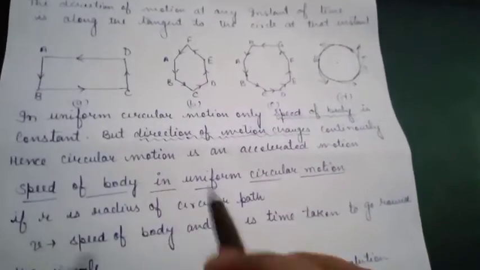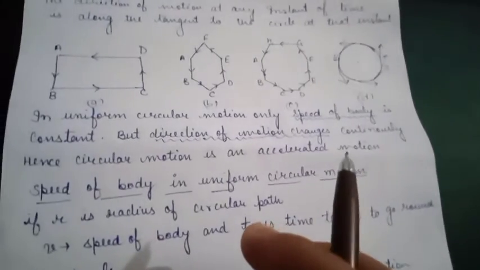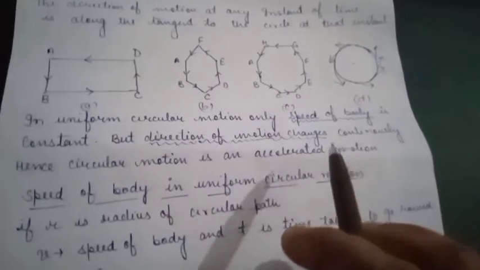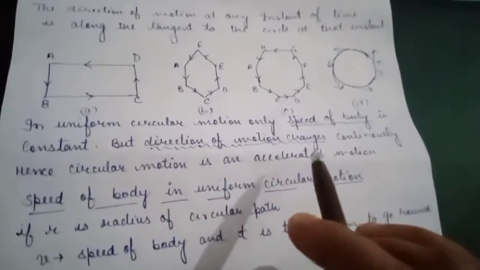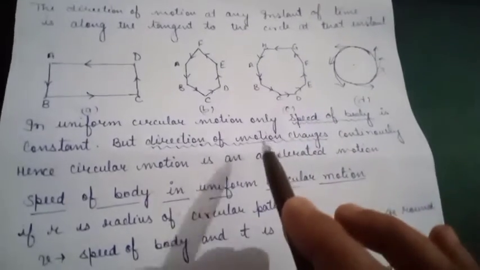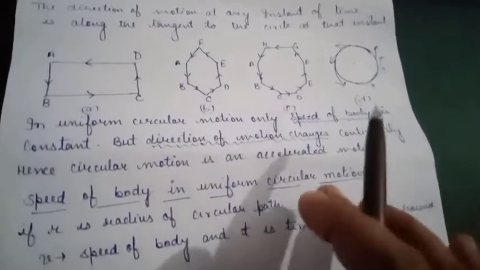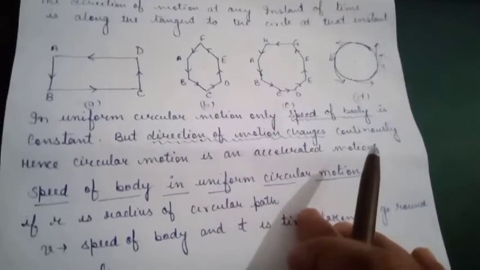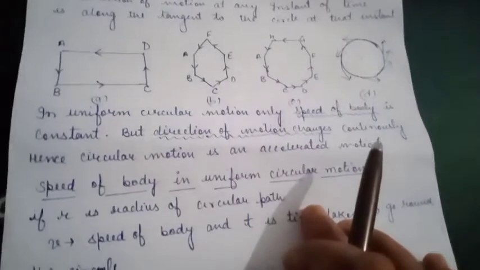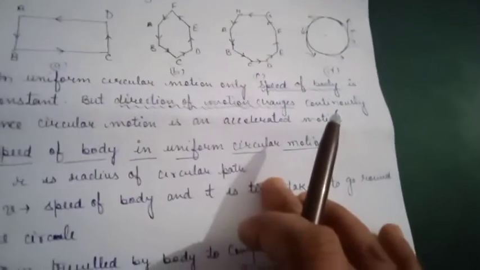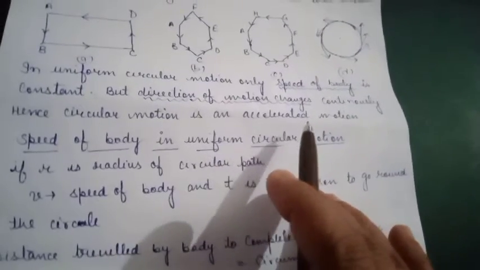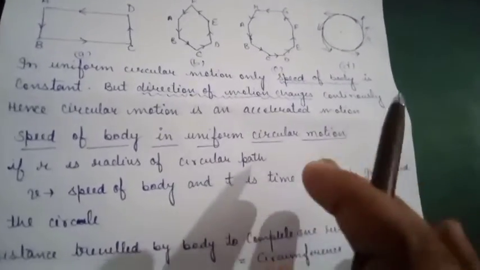Hence circular motion is an accelerated motion, because its direction is changing continuously with time.